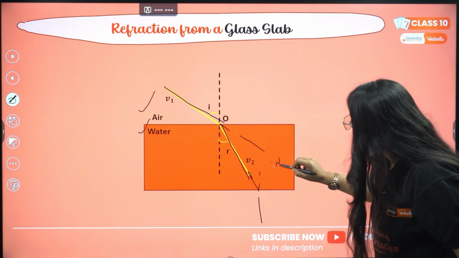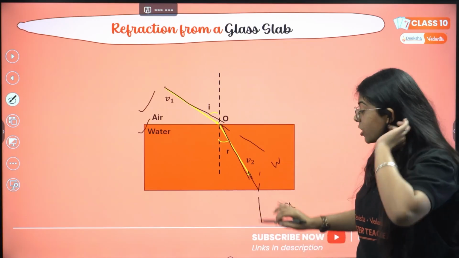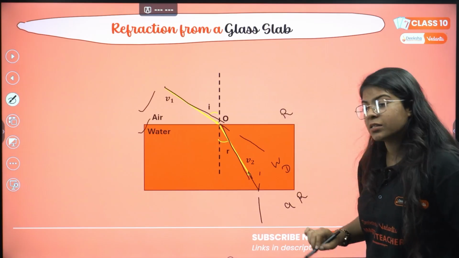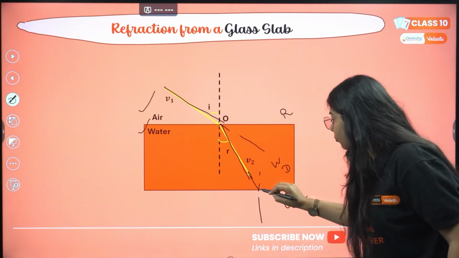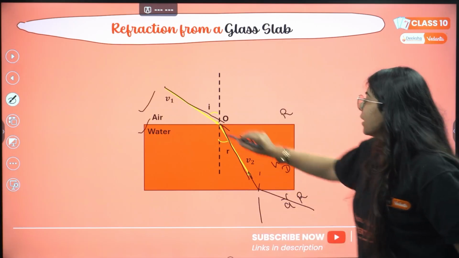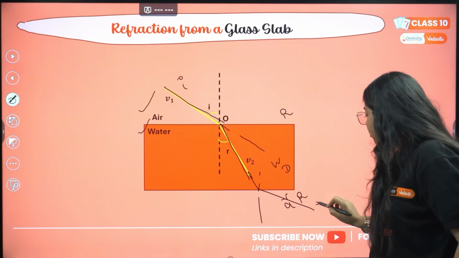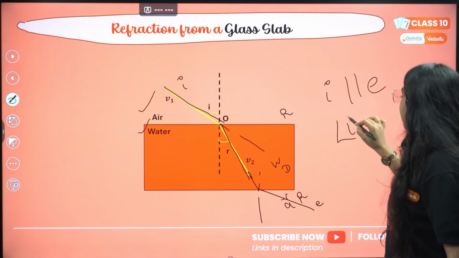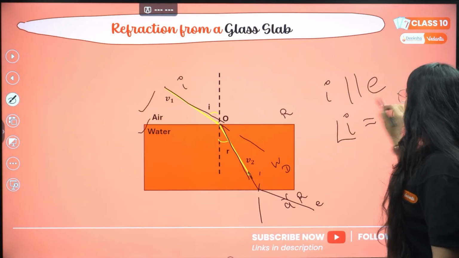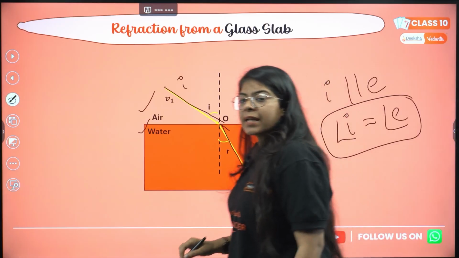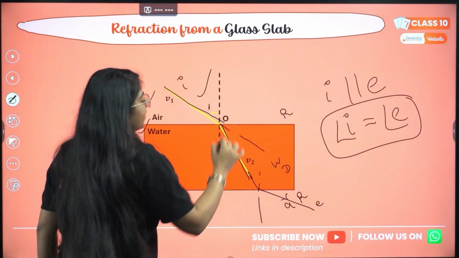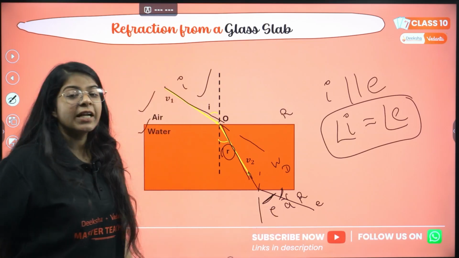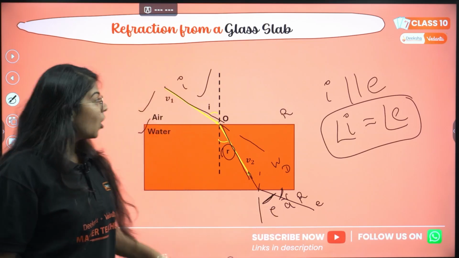Now this is water, this is air. Again the medium is getting changed, but now it is denser to rarer. This was rarer to denser. So instead of bending towards the normal, it will go away from the normal. This is the incident ray and this is called the emergent ray. The incident ray and emergent ray are parallel to each other. The incident angle can be equal to the emergent angle. Correct? This is the incident angle, the refracted angle, and this is my friend the emergent angle.